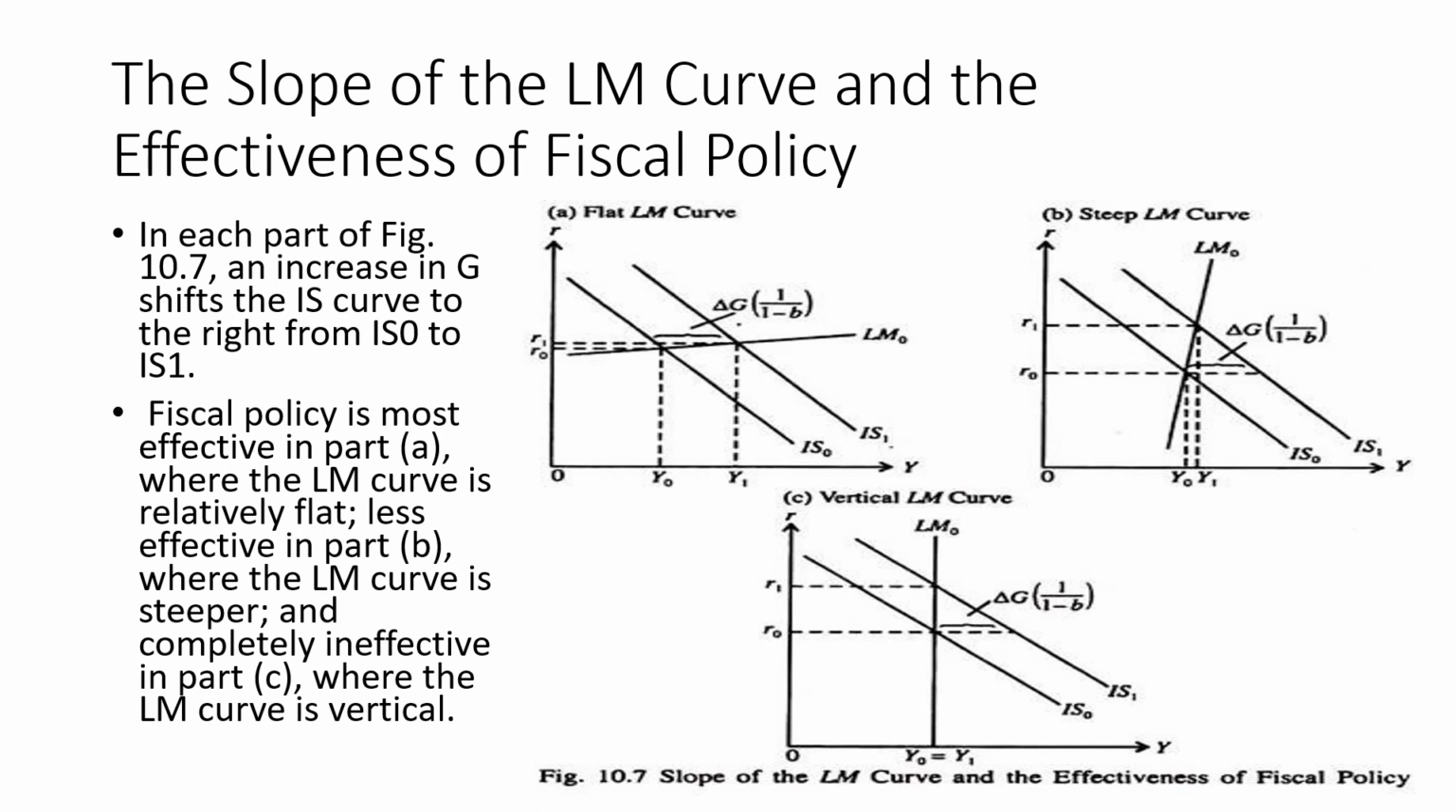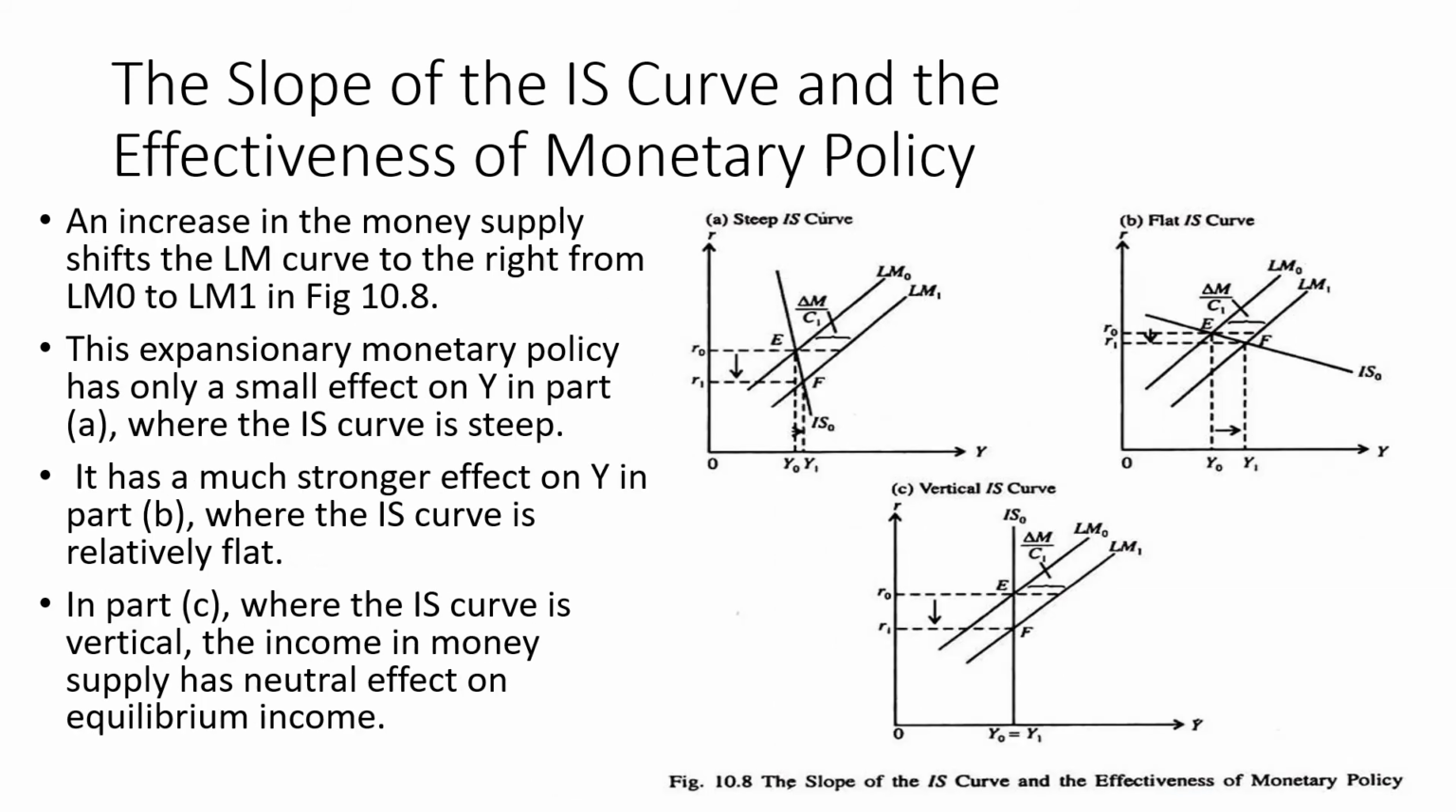Now, coming to the slope of the LM curve and the effectiveness of fiscal policy. In figure 10.7, you could see what would happen if there is an increase in government expenditure. We have already seen that this would shift the IS curve to the right, and fiscal policy is effective in panel A where the LM curve is relatively flat, less effective in panel B where the LM curve is steeper, and completely ineffective in panel C where the LM curve is vertical.